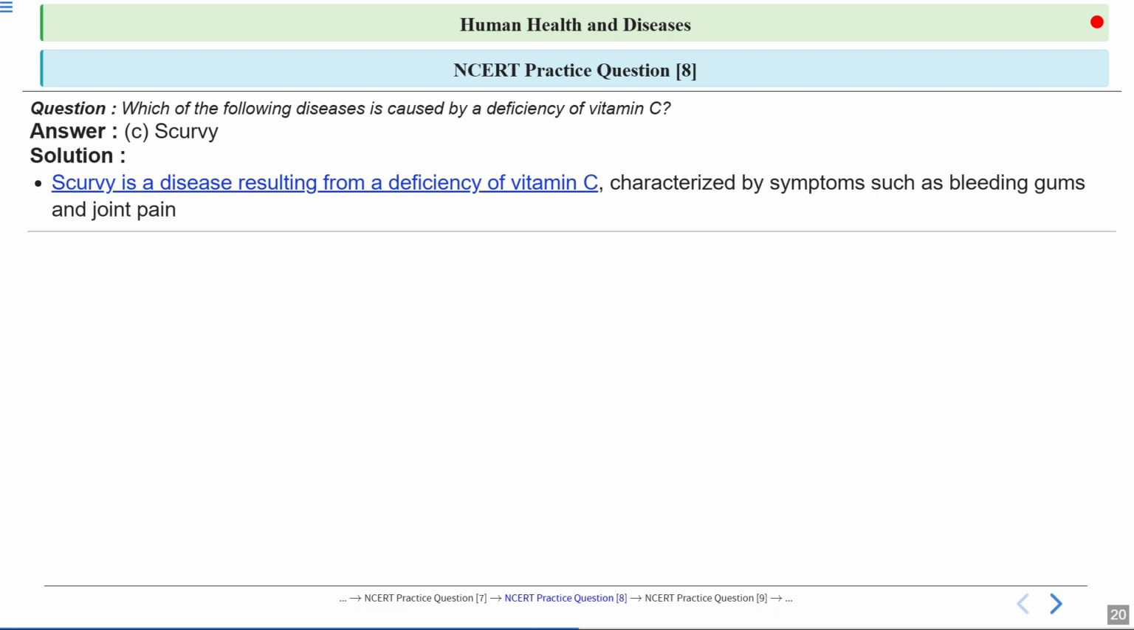Now, scurvy is a disease caused by lack of vitamin C in the body, which is essential for making strong blood vessels and connective tissues. When the body doesn't get enough vitamin C, it leads to symptoms like bleeding gums, joint pain, and weak bones, as the tissues become fragile and unable to repair properly. This condition was common in sailors who didn't have access to fresh fruits and vegetables, which are rich in vitamin C. So vitamin C deficiency can lead to scurvy.